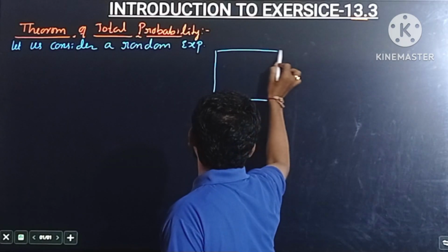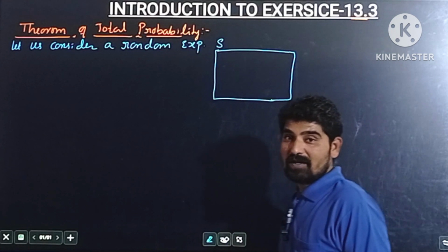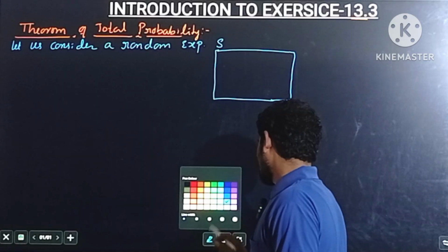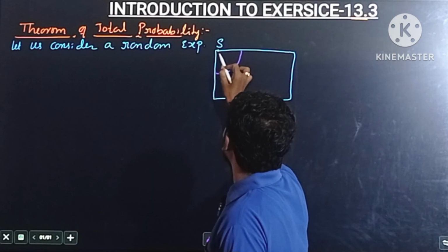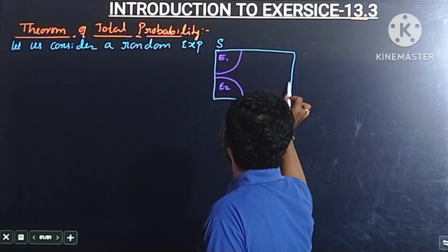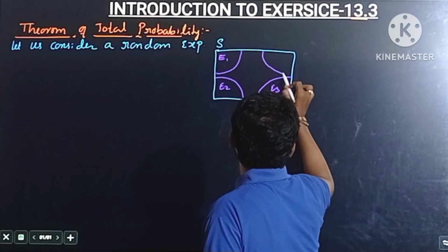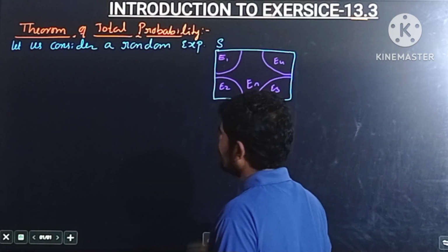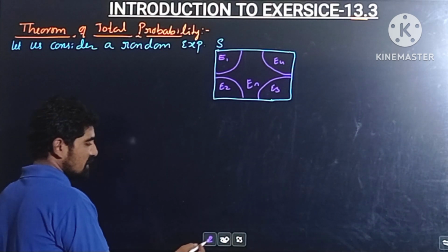This is one of the sample spaces, which is the largest set in probability. So this sample space is considered as a universal set. So let us consider a sample space and let E1, E2, E3 and so on up to En be the n mutually exclusive events associated with the sample space S.